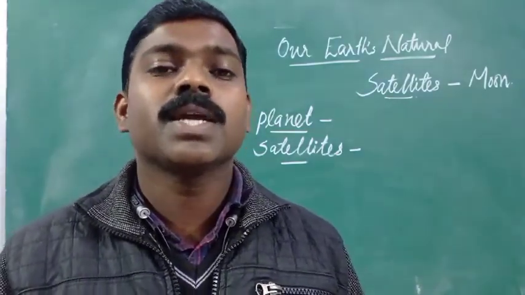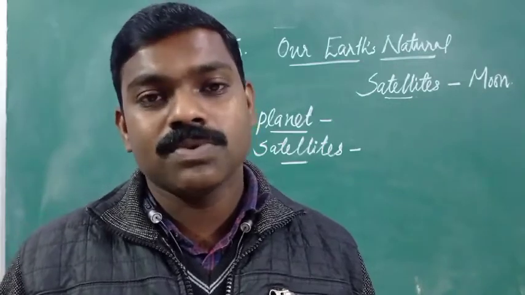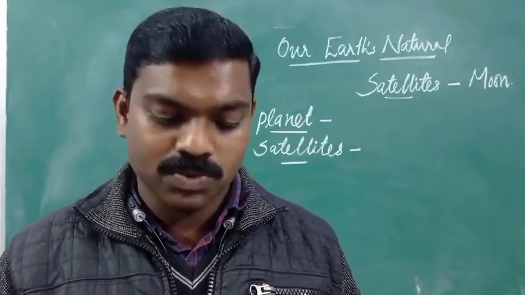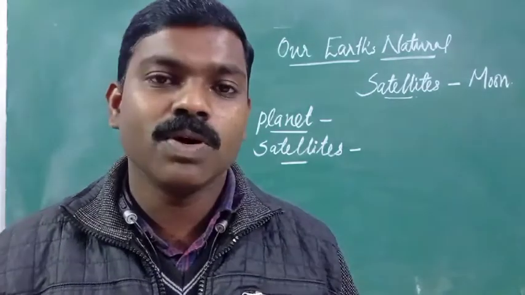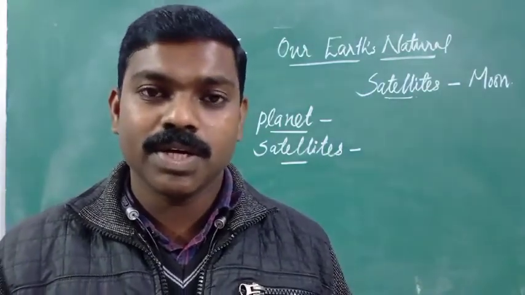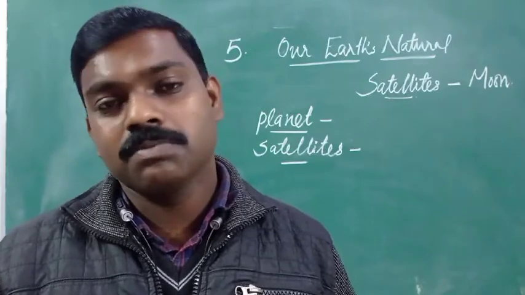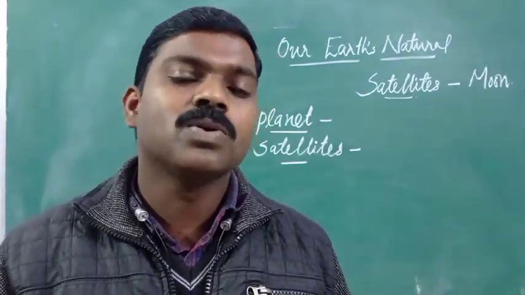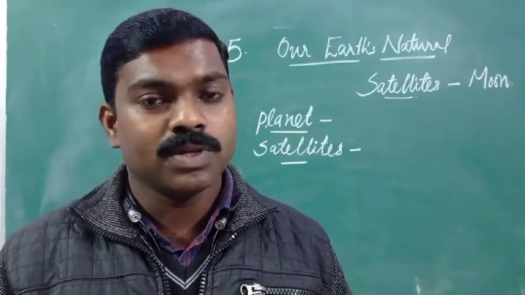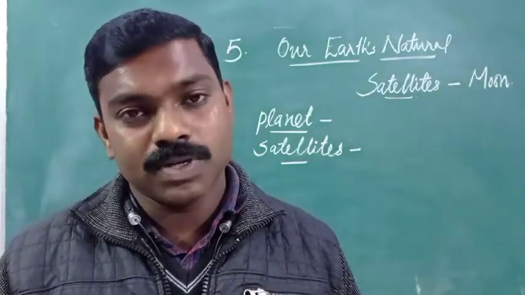Almost similar types of landforms are there on the moon also. It is made of great plains and huge mountains. Like on our earth, where mountains and plateaus are there, on the moon also mountains, plains, and valleys are there.